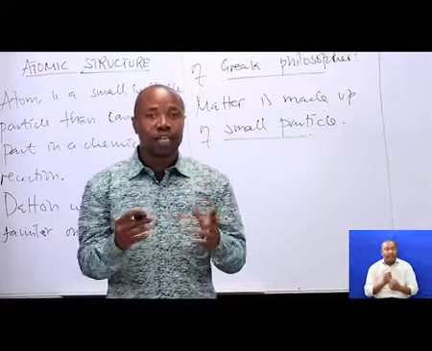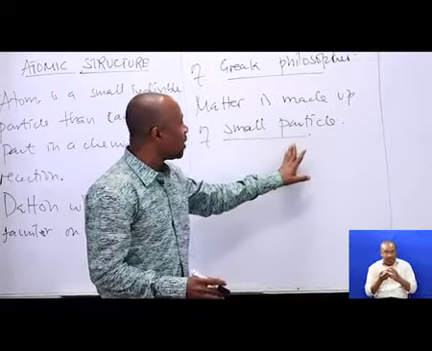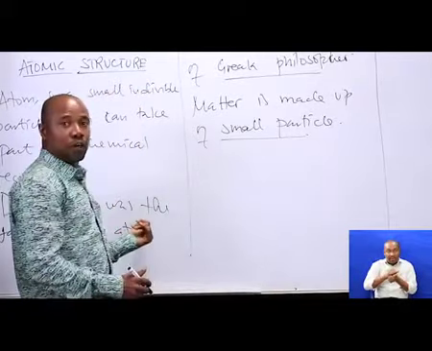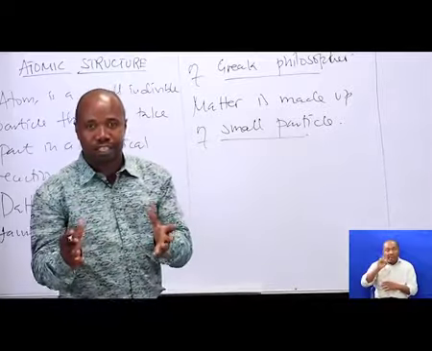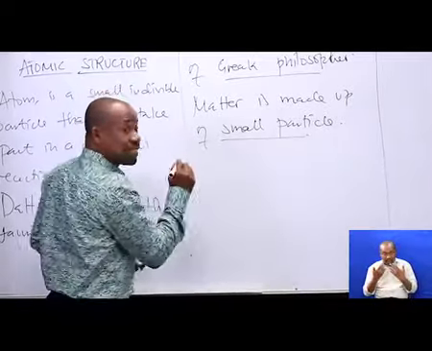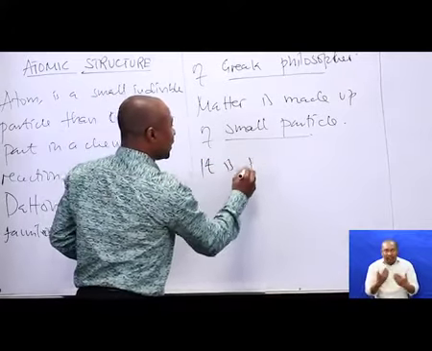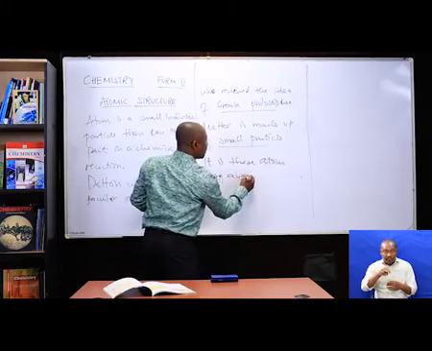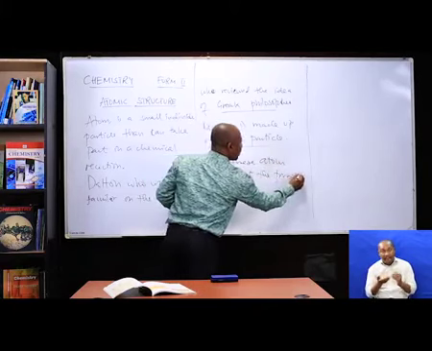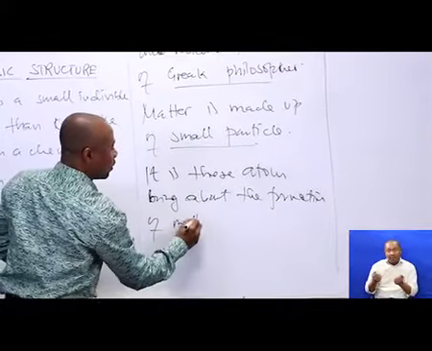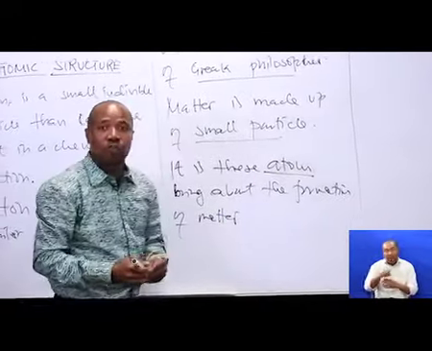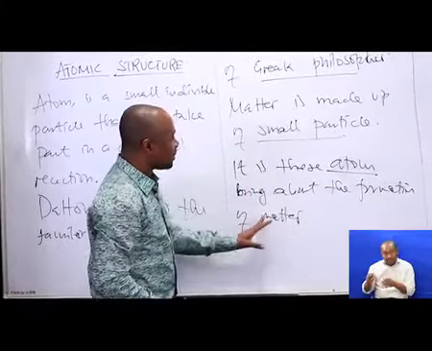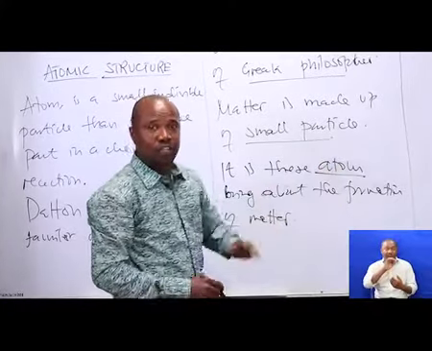He saw that this atom brings about the formation of matter. So Dalton finally concluded that matter is made up of tiny particles called atoms.